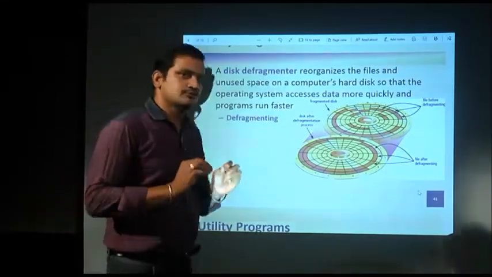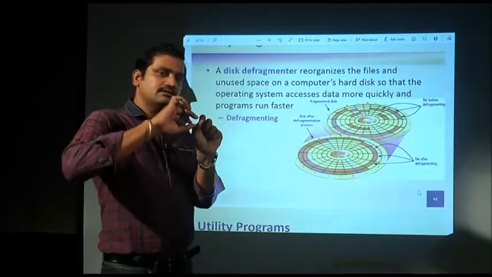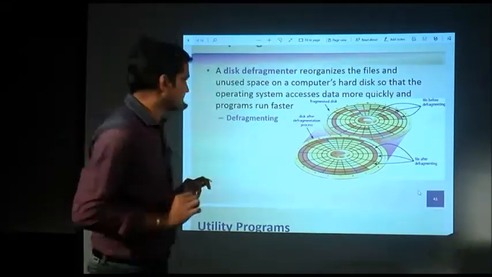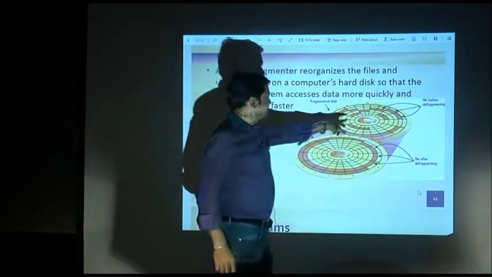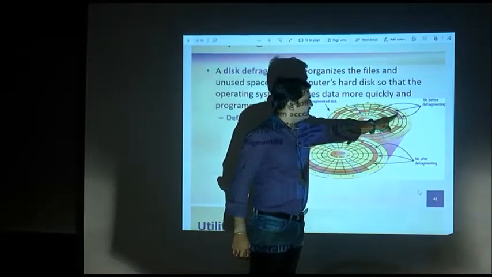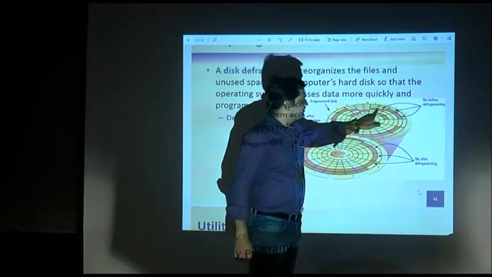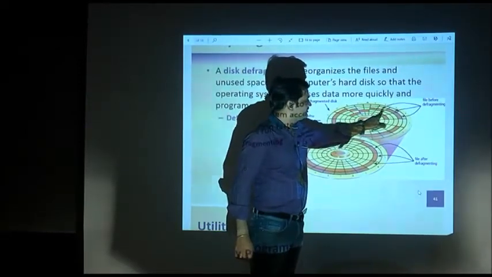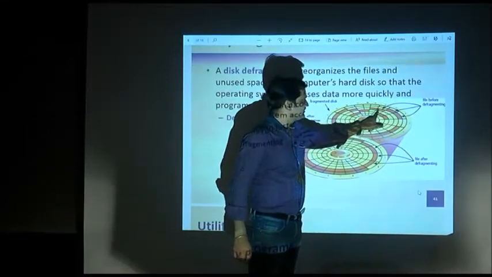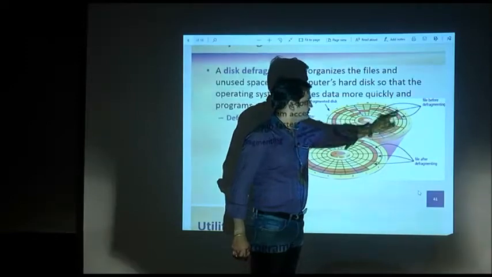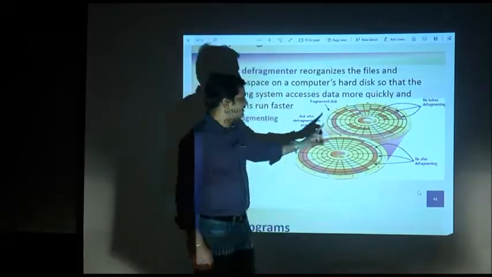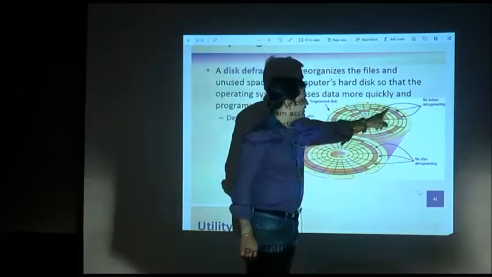it is not going to be stored in consecutive tracks or in consecutive sectors. As you can see, this may be one file, where some part of the file is stored here, and some part of the file is stored here. It is a different track number, a different sector number. These sectors are different, these tracks are also different. Now the same file is stored in different sectors and different tracks of the disk.